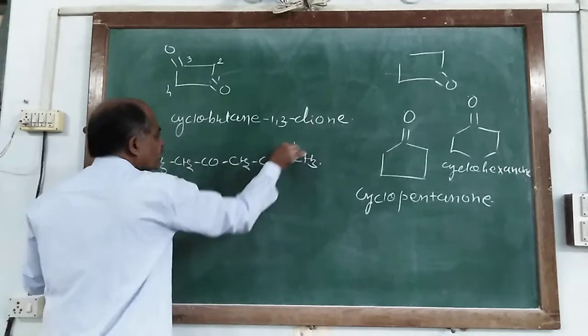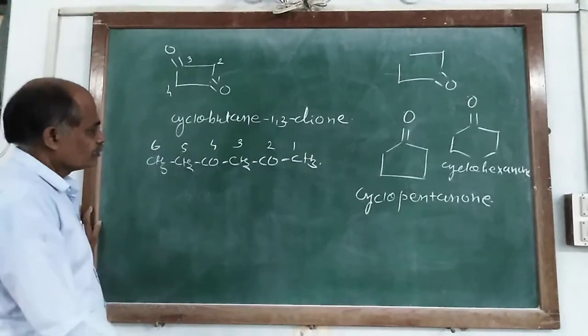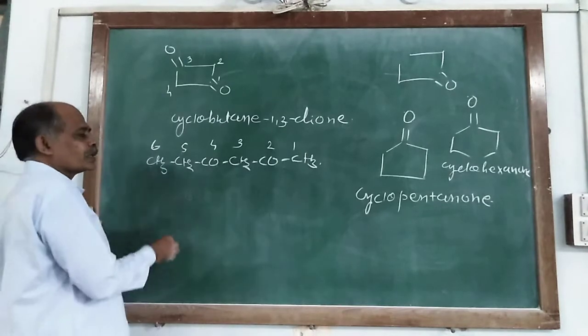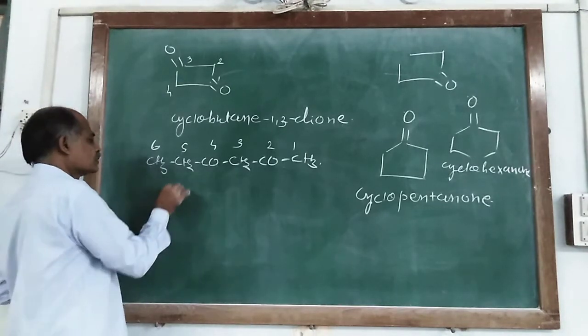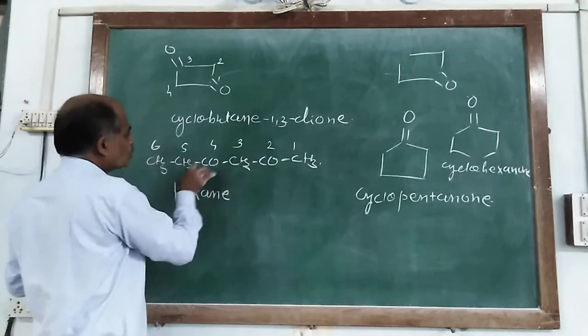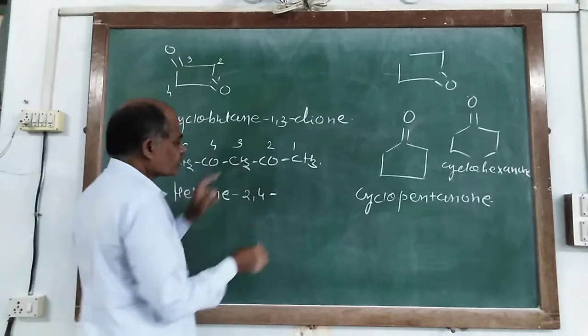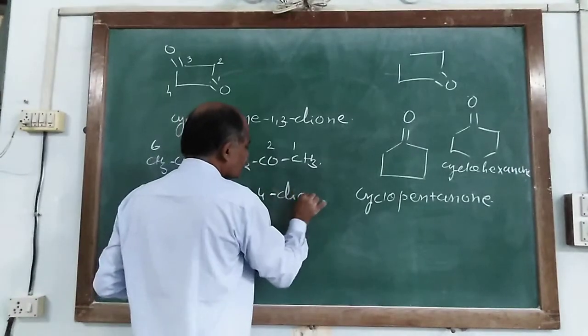So numbering is given 1, 2, 3, 4, 5 and 6: hexane-2,4-dione.